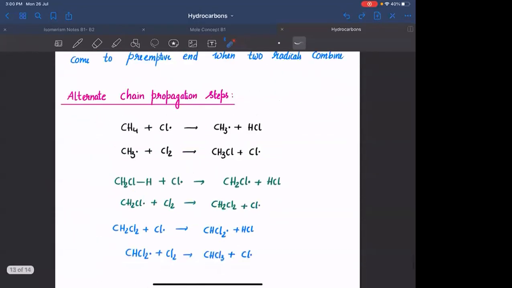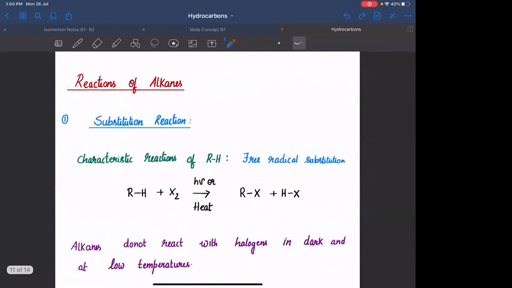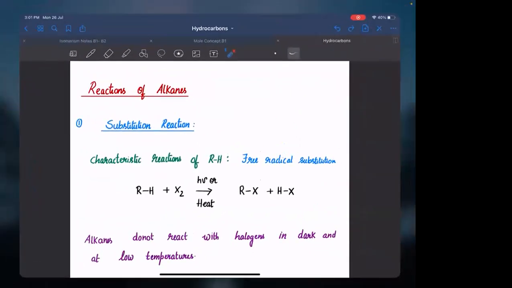This is about the first reaction of alkanes. We will understand the other reactions in our next lecture. Okay. Thank you.